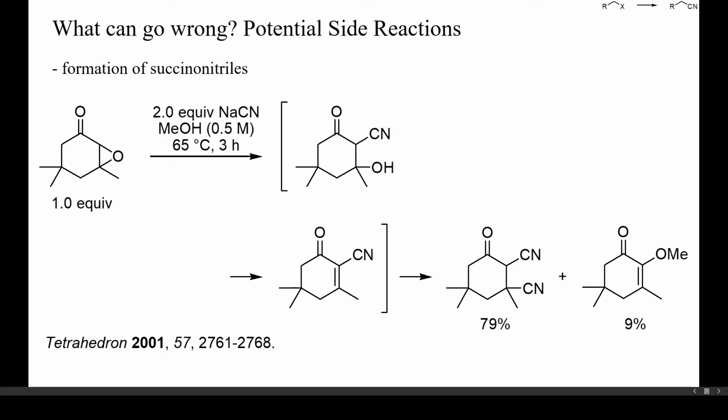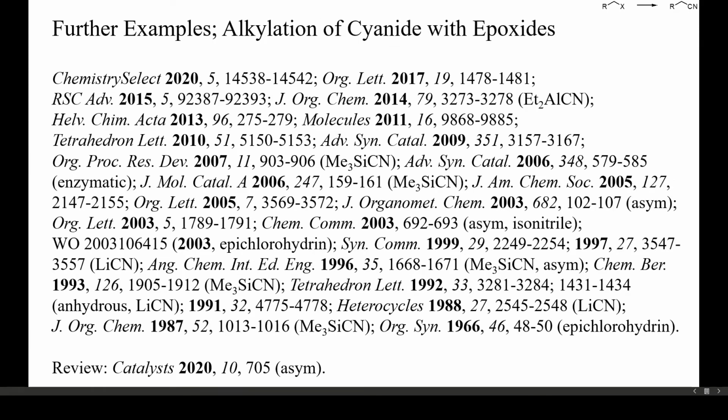If an excess of cyanide is used, the dehydration product can even alkylate one further equivalent of cyanide, as shown here. Although the intermediate Michael acceptor was sterically inaccessible, a high yield of succinonitrile resulted after only 3 hours. Here are some more examples. You can also find these references in the description of this video. The next video of this playlist is about the alkylation of cyanide by alkenes. Most examples are Michael additions to electron-deficient alkenes, but with the aid of nickel catalysts, also unactivated alkenes can undergo hydrocyanation.